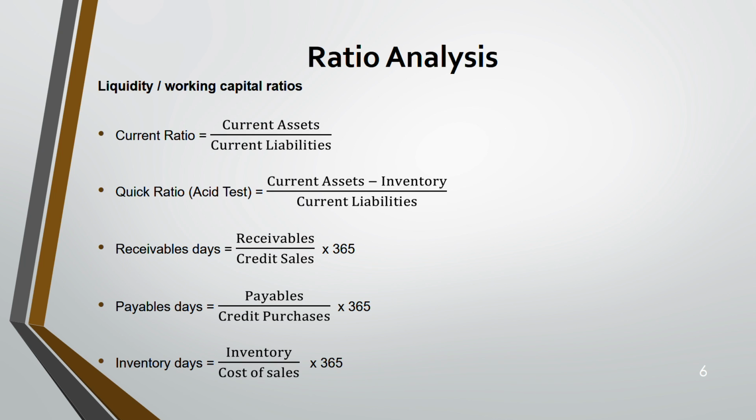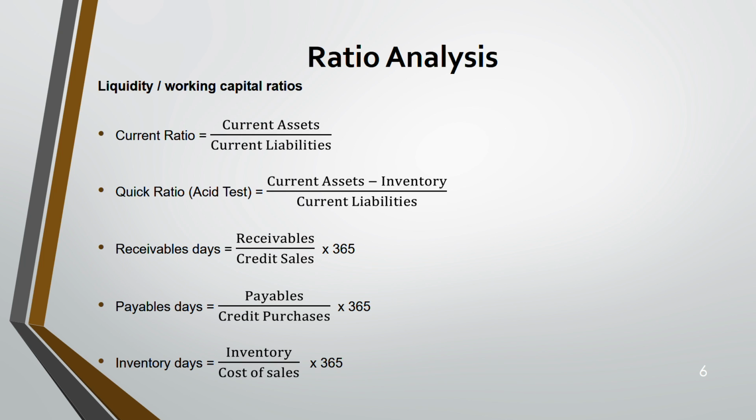The first ratio is the current ratio, where you take your current assets, because the word says current. So we take current assets and current liabilities and divide them. If the ratio is more than 1, it's good. You are safe. If it's less than 1, it shows that you have more liabilities than assets, and hence you're struggling to repay your liabilities, your debt.